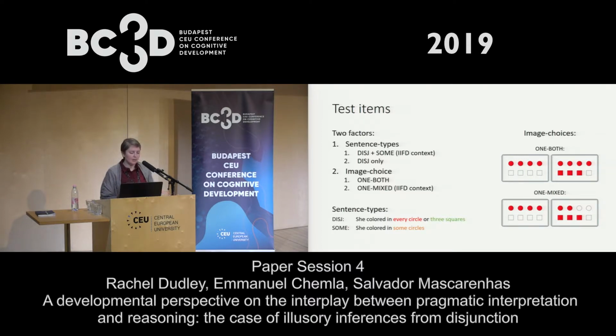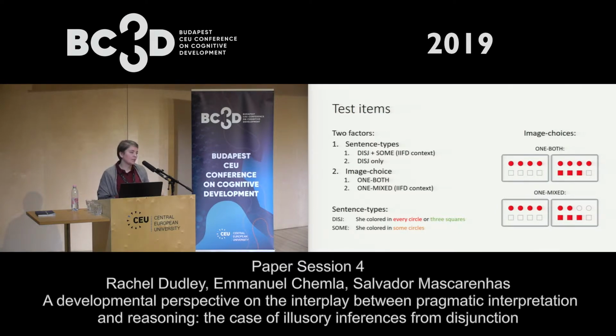So the sentence types that we had were this disjunction: She colored in every circle or 3 squares. And the idea here is that without individually mentioning the propositions A, B, C, and D, I'm sort of creating the same structure here because every circle is sort of going to token all of the individual circles and 3 squares is going to separately sort of represent 3 squares. But we still have the same structure when you consider our second premise because some circles has partial overlap with the disjunct every circle.